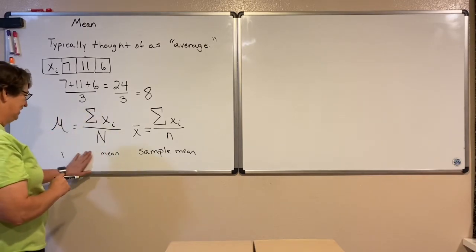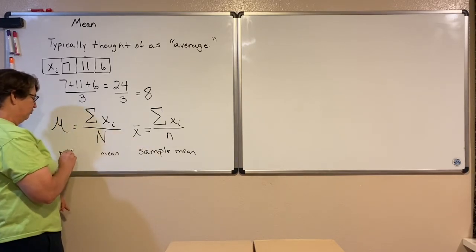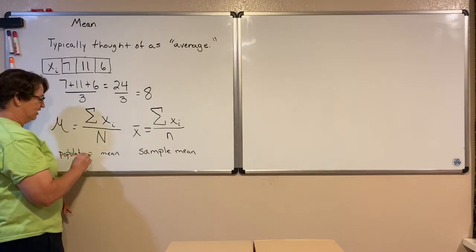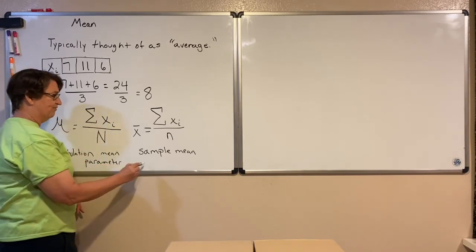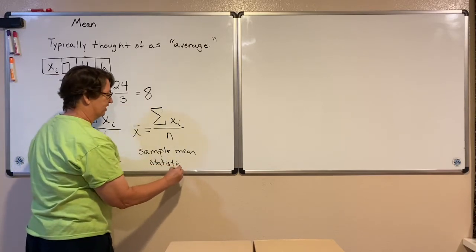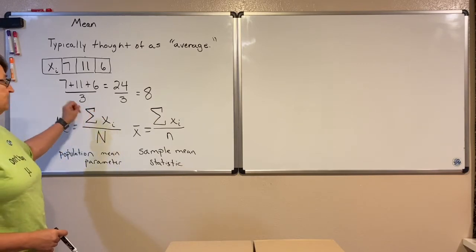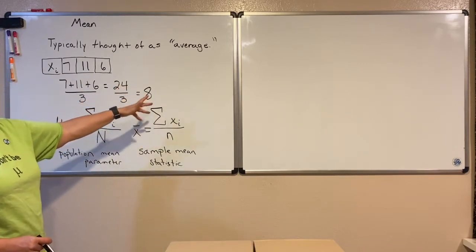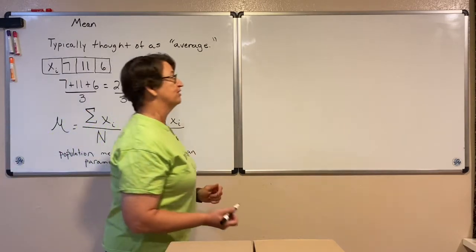I should really make that population mean so that we're finding the parameter. Population mean, so we're finding a parameter, and here we have found a statistic. It's one number to represent all of my data. So big fancy formula that just says we add up all our numbers and divide by however many numbers we have. So let's do another example.